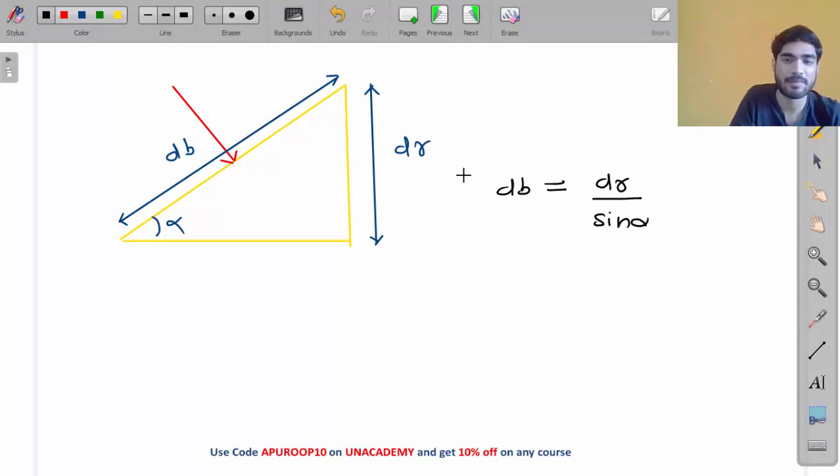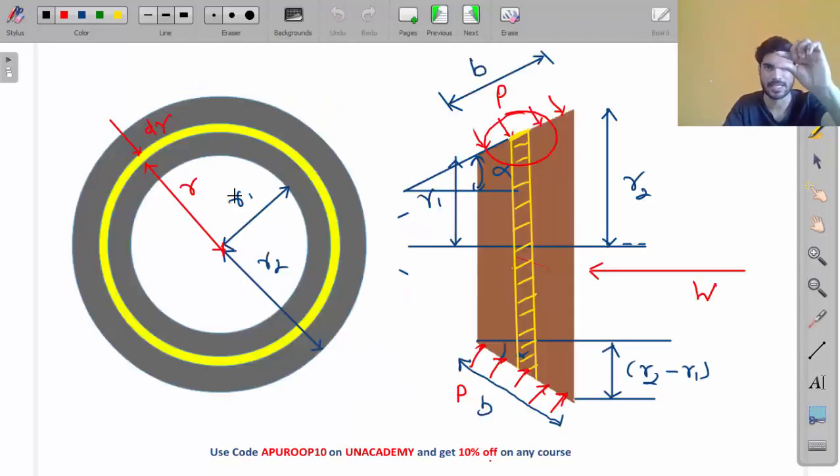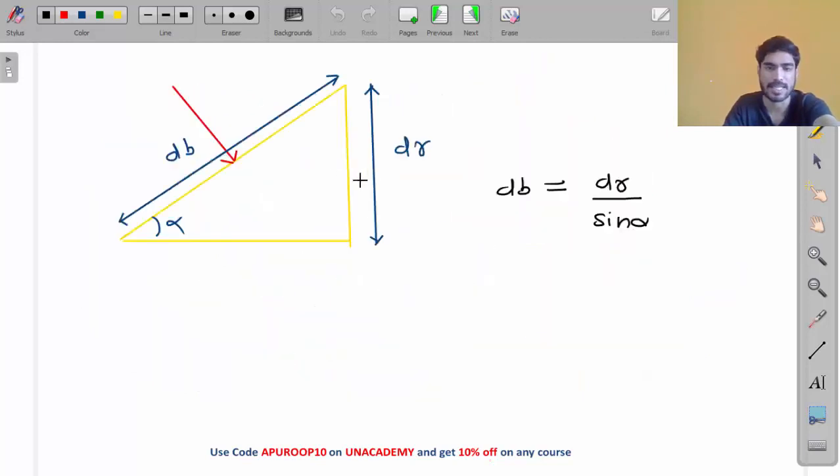If you look at the strip from this view, the vertical distance I am assuming is dr. So the distance where the pressure will be applied is dB, which is dr by sine alpha, where alpha is the semi-cone angle.